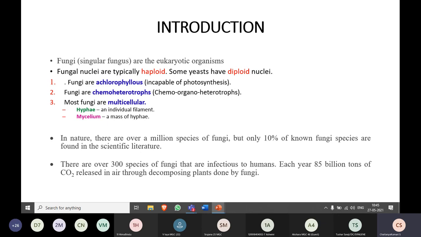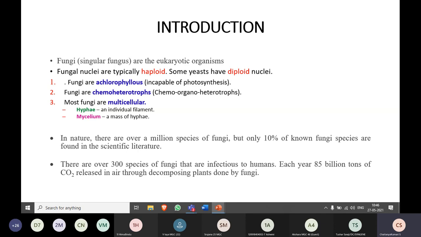Again, what is meant by haploid and diploid? As you are genetics students, you need to answer this. Single set of chromosomes. Okay, two sets of chromosomes, if they are present in gametes, we call them diploid nuclei. If one set is there, we call it haploid. So most of the fungal cells are haploid in nature. Only a few exceptions like yeast will have diploid nuclei.